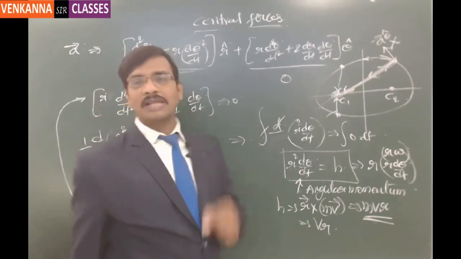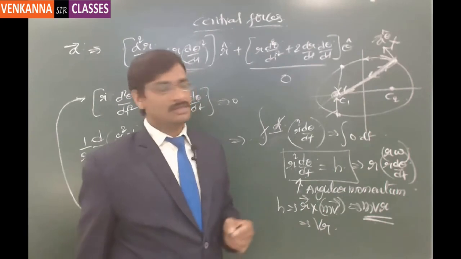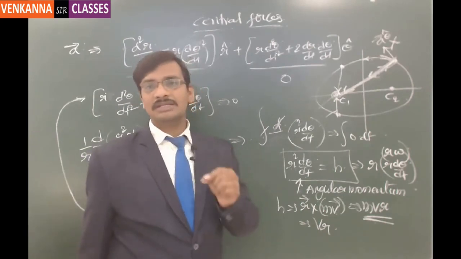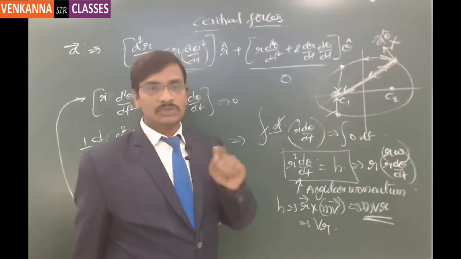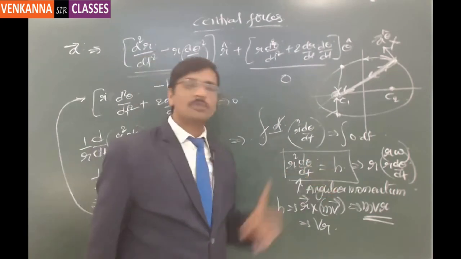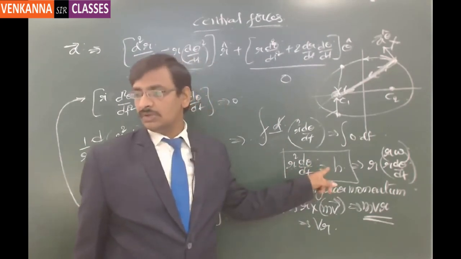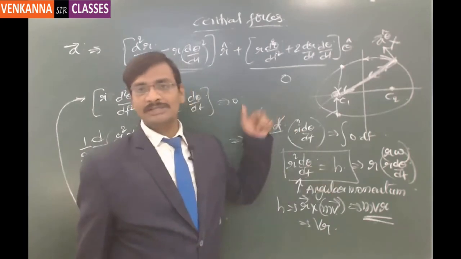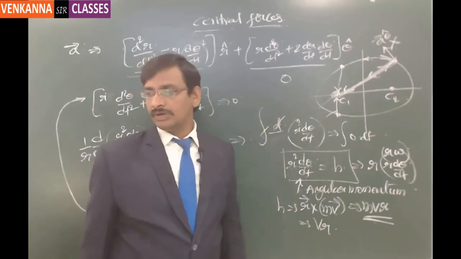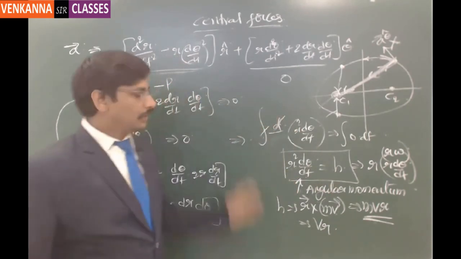And as per Kepler's second law, the areal velocity is always a constant. So that is from the conclusion of angular momentum being a constant. So from this relation, Kepler's second law comes out. Got it? You can note this down.